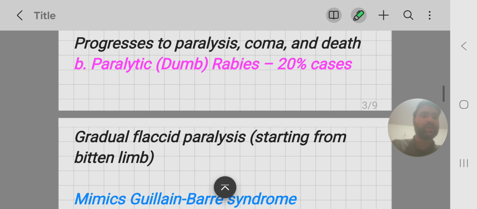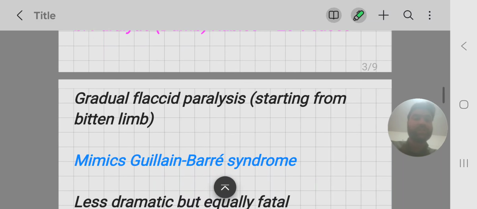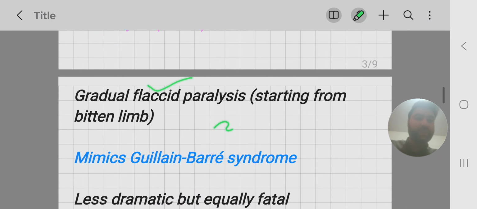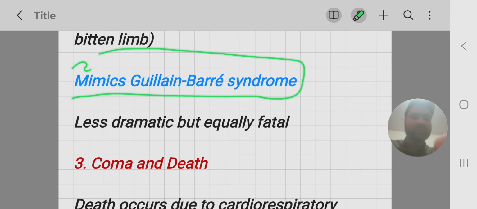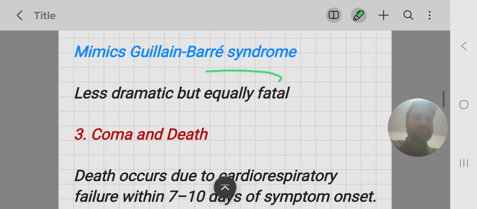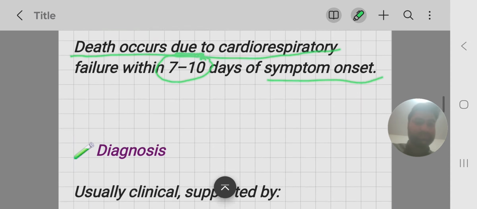Then we have paralytic or dumb rabies. As the name indicates, it is less dramatic as compared to the first type. So in this there is gradual flaccid paralysis, and it mimics Guillain-Barré syndrome because it involves symmetrical limbs. Also, it is equally fatal, so it also kills. Coma and death. Death occurs due to cardiorespiratory failure within 7 to 10 days of symptom onset. So it is a very fatal illness.